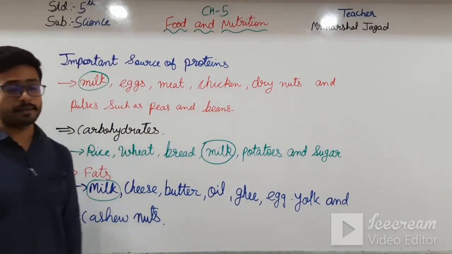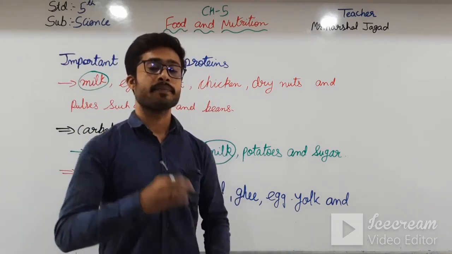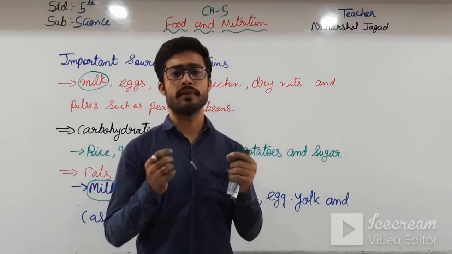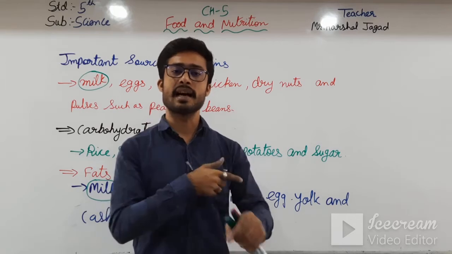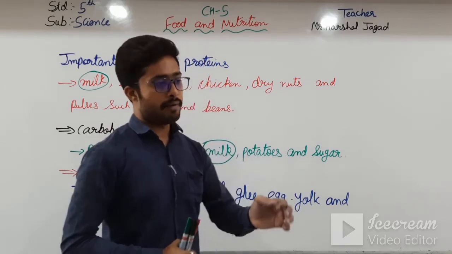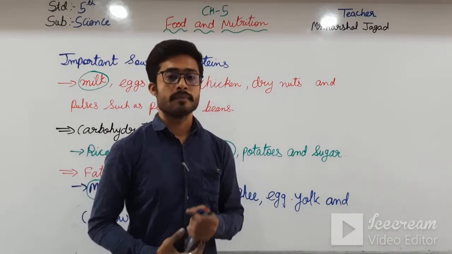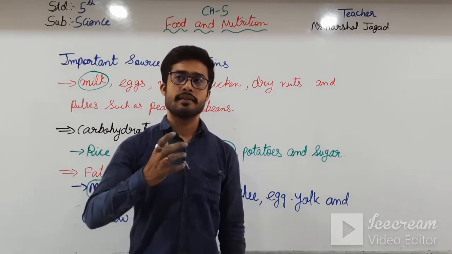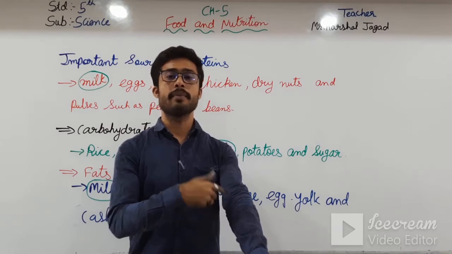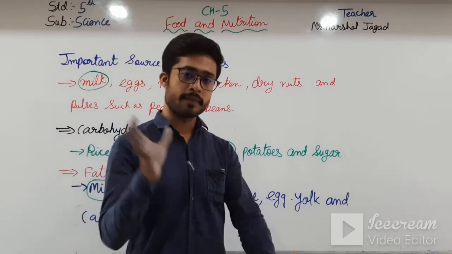Minerals are known as the protective food. Minerals means calcium and phosphorus, which protect our teeth and our bones. If there is a fracture in your hand, some doctors say to eat more mineral food. What happens then? It will repair faster. Why? Because from calcium and phosphorus the bone is formed.